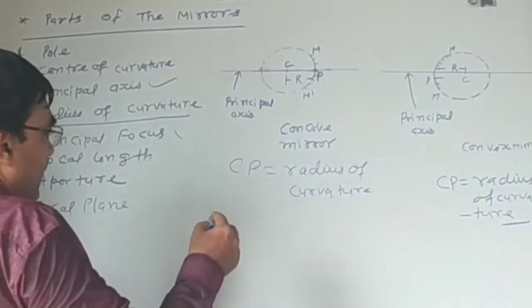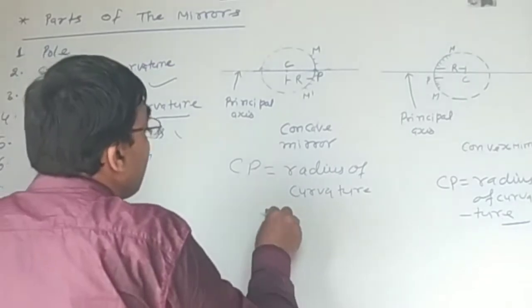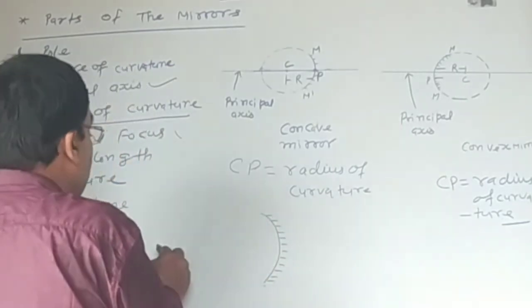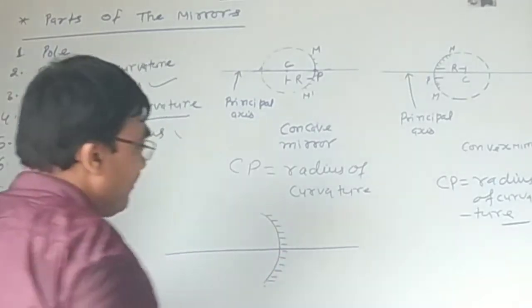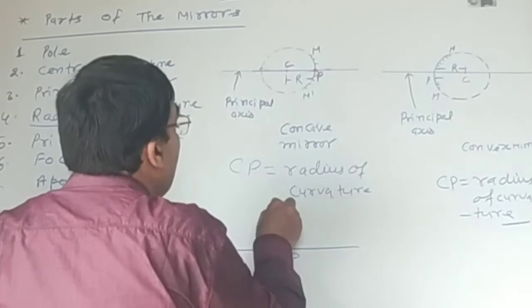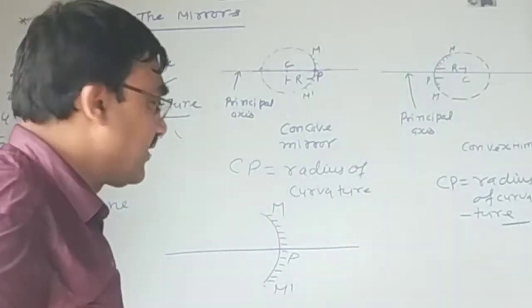It is clear according to the diagram. Suppose this is the concave mirror, and this is its principal axis. P be the pole, M dash is the concave mirror.